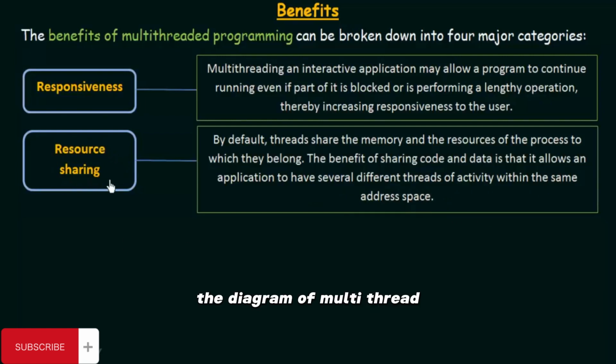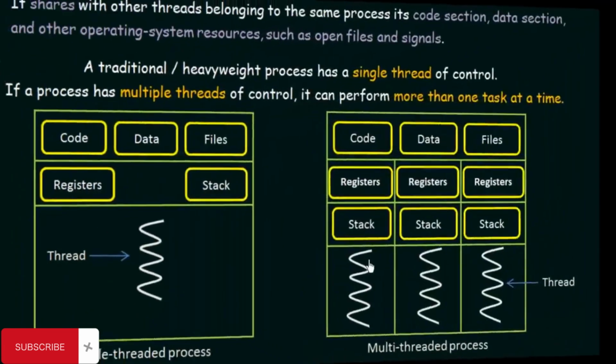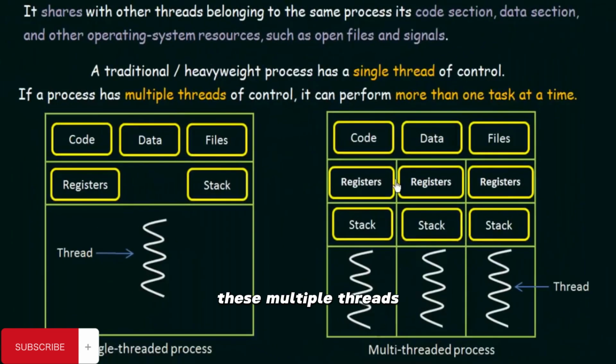When we saw the diagram of multi-threaded processes, we saw that these multiple threads share the resources of the same process. So the code, data, and files are shared between these 3 threads. A thread shares with other threads belonging to the same process its code section, data section, and other operating system resources such as open files and signals.